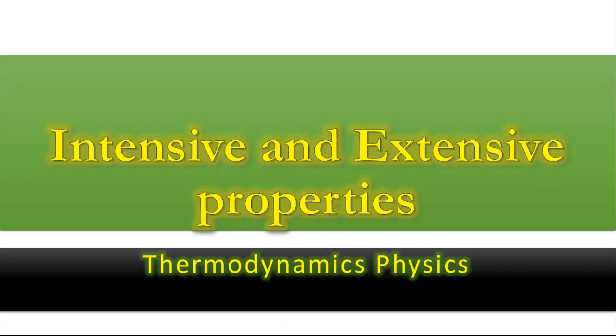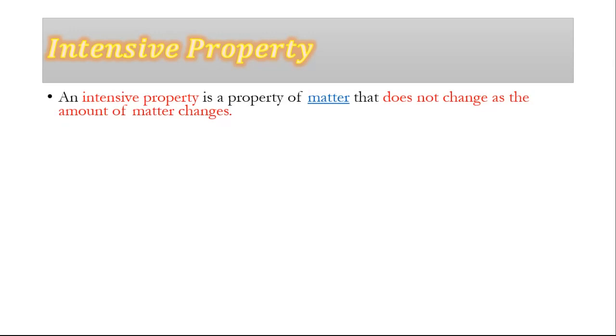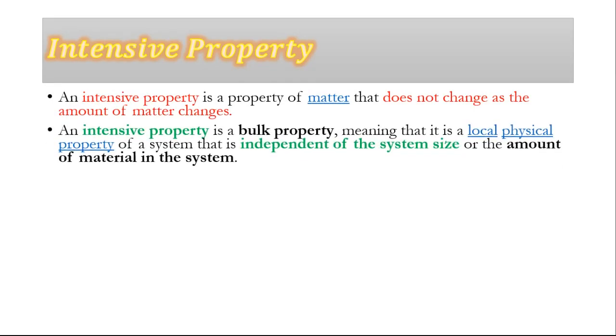Intensive and extensive properties. Intensive properties. An intensive property is a property of matter that does not change as the amount of matter changes. An intensive property is a bulk property, meaning that it is a local physical property of a system that is independent of the system size or the amount of material in the system.